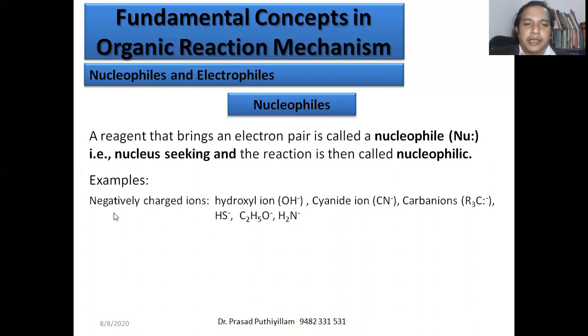All are negatively charged ions, and they are examples of nucleophiles because they need a positive center to form a bond. Neutral molecules like water, in which oxygen has two lone pairs of electrons, can be treated as nucleophiles. Or R3N or R2NH, amines, having nitrogen with a lone pair of electrons, can also act as nucleophiles.